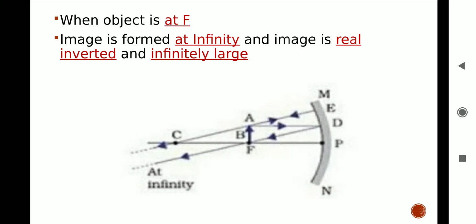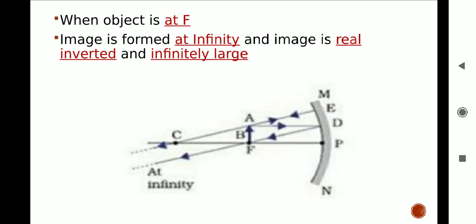When object is placed at focus, case 5. AB has been placed at F of a concave mirror. Parallel ray coming from top of the object gets reflected and passes through focus F. A second ray passes through the center of curvature, reflected back along the same path. Students, you can find that these rays are parallel to each other.